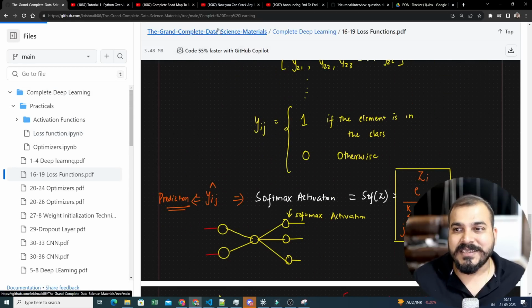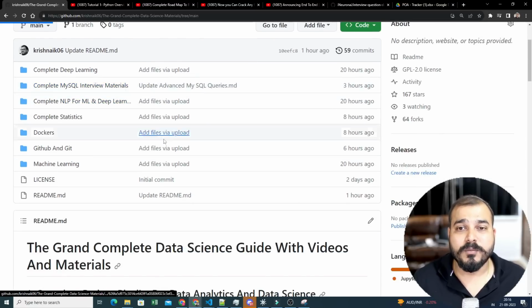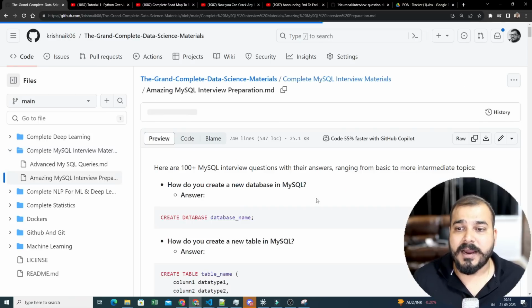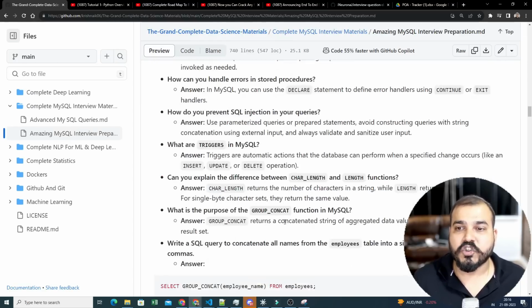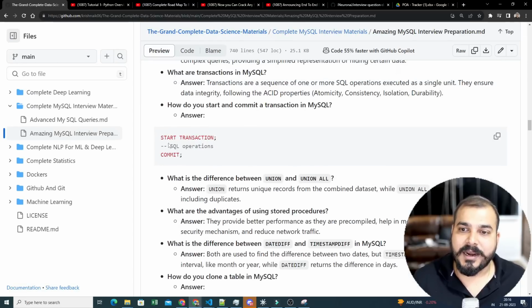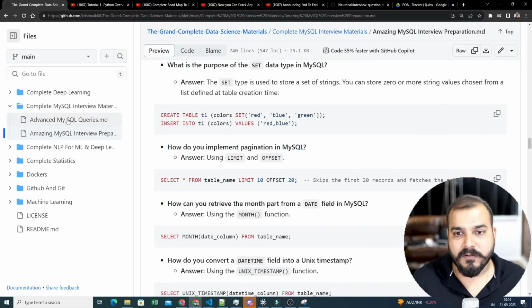Now, this is just one example. Along with this, a lot of interview questions that I'm going to cover. Like in SQL, I'm going to show you all the complicated, complex questions, and how you can write the query for those. Soon MongoDB also I'll be able to cover, okay?